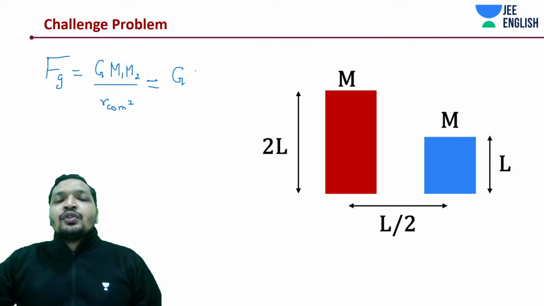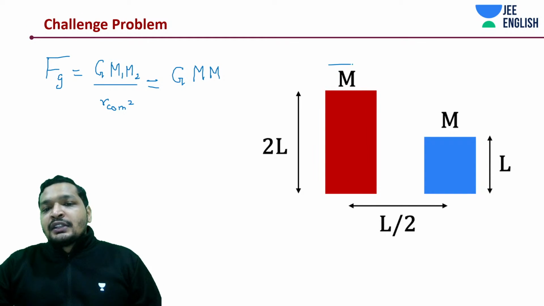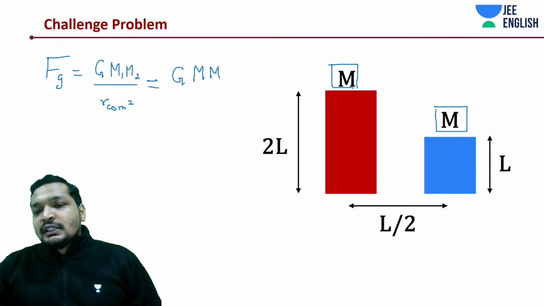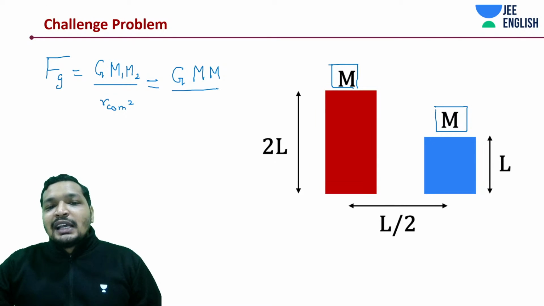So G into M1 is equal to M2 is equal to M, and we just calculated the distance between the centers of mass. How much was it? It was L by root 2, whole square.